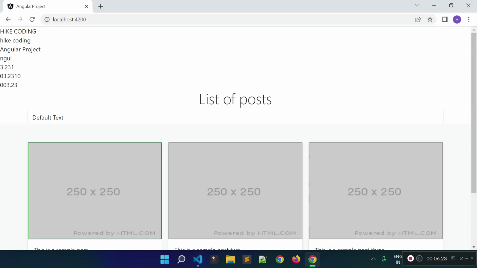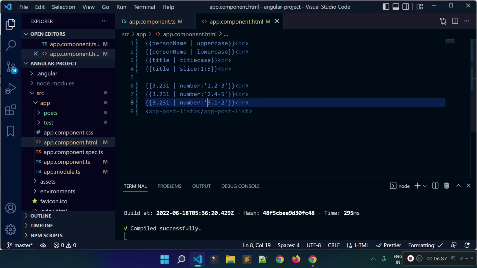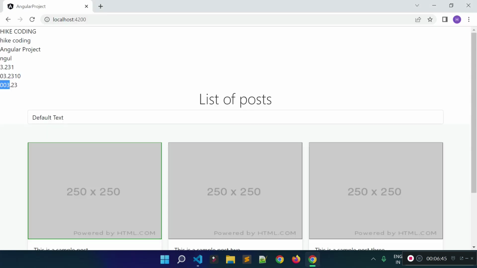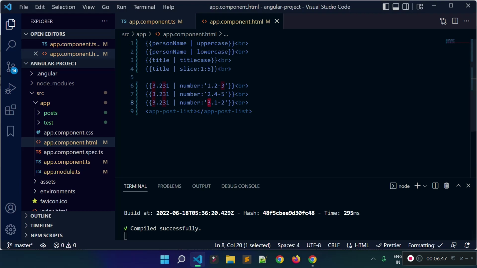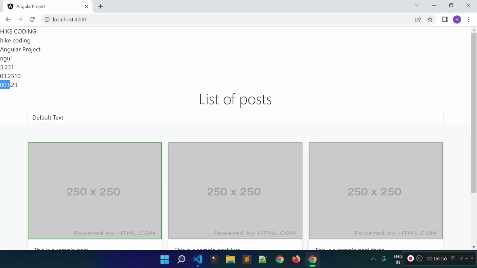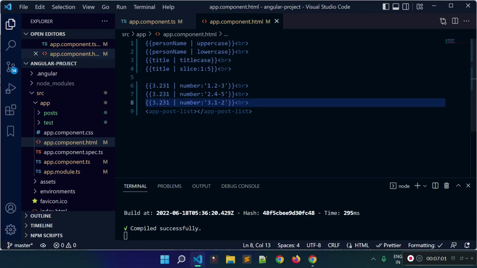Now if I check the browser, you see it is adding 0 before that because the minimum place for the integer is 2, right? And the maximum is 4, that's why it's adding 0 at the end. And for the last example, we provided minimum places for the integer as 3, that's why it's adding 2 zeros before 3, and the minimum places for the decimal is 1 and maximum is 2, that's why it's taking only 2 places for the decimals, right? You see it's taking only 2 places. I think you understand what it actually does.